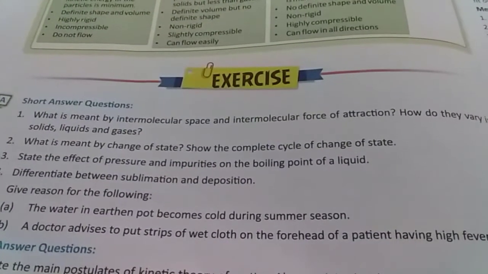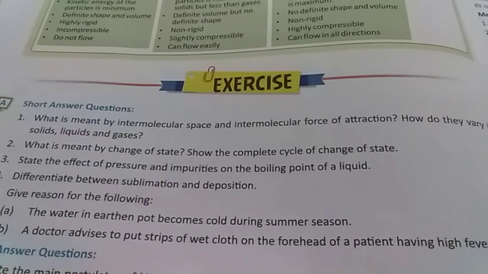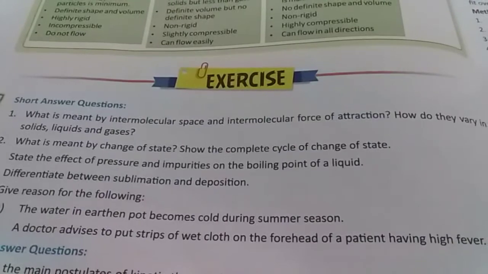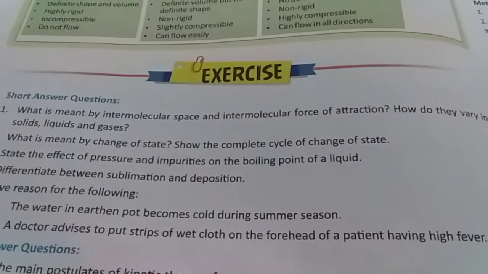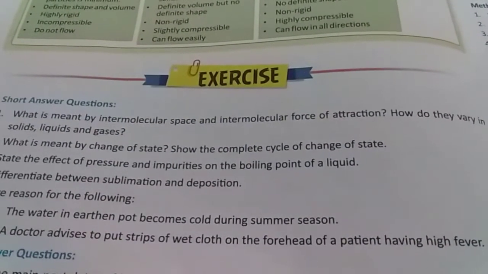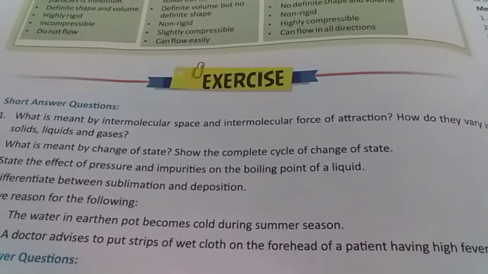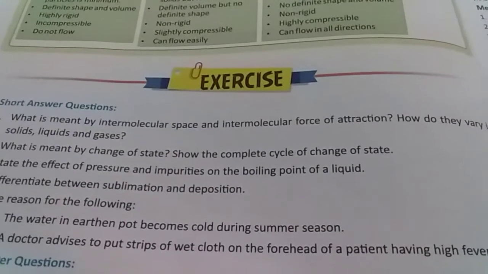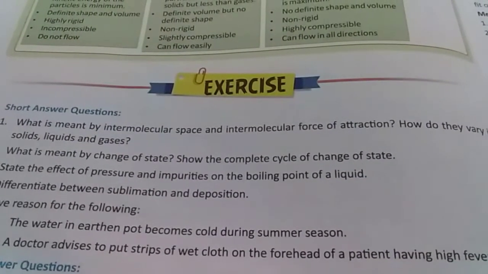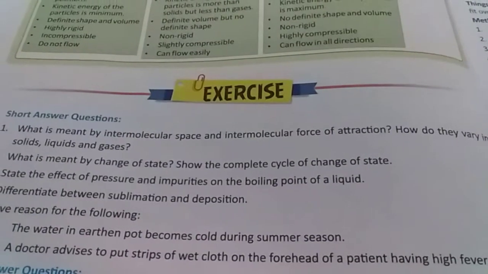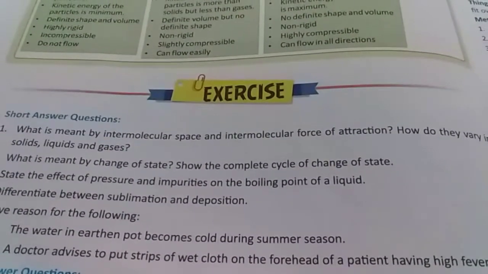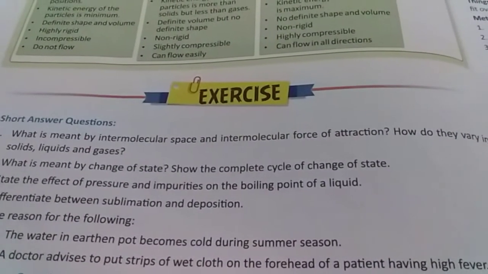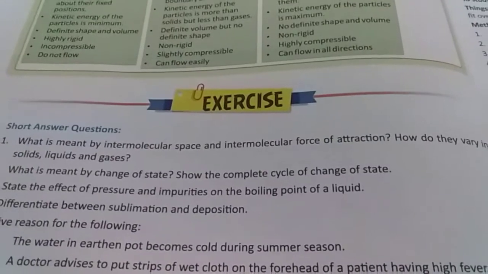Now if the question is give reason for the following, like water in an earthen pot becomes cold during summer season. So this also we have discussed: during summer season when we store water in an earthen pot, what happens? As we know that there are a lot of tiny pores on the surface of the earthen pot, so water seeps through these pores and it evaporates slowly. All the heat required for evaporation is absorbed from the water inside the pot. So the water inside the pot becomes cool.